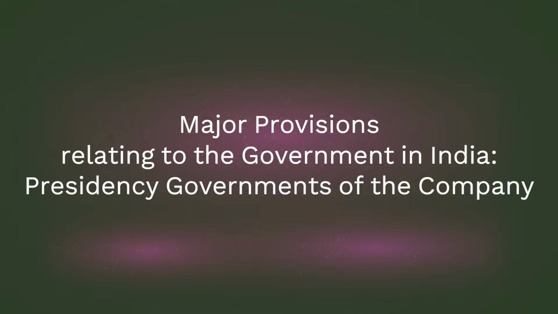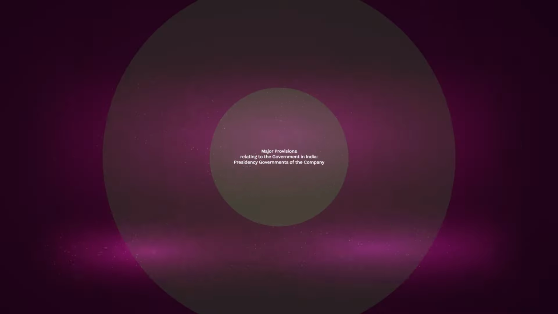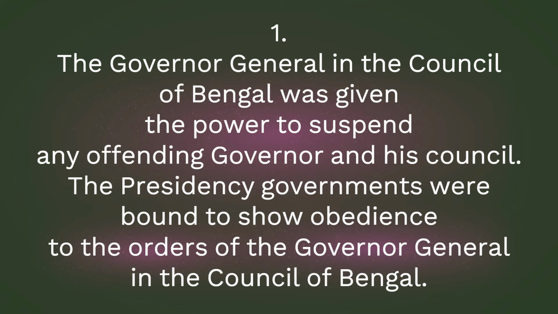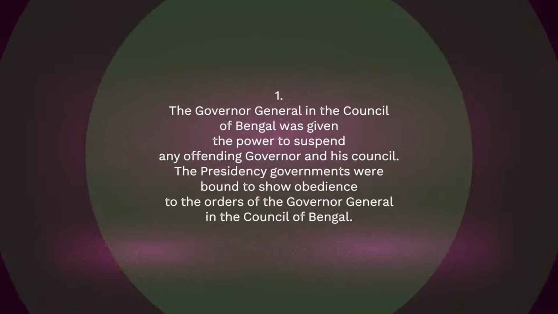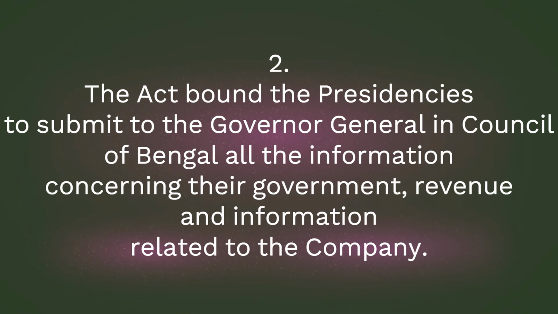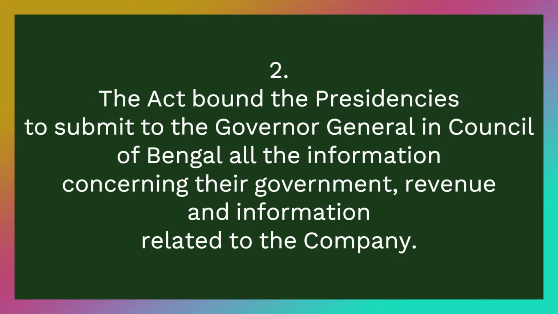Major provisions relating to the government in India. Presidency governments of the company. 1. The Governor-General in the Council of Bengal was given the power to suspend any offending governor and his council. The presidency governments were bound to show obedience to the orders of the Governor-General in the Council of Bengal. 2. The Act bound the presidencies to submit to the Governor-General in Council of Bengal all the information concerning their government, revenue and information related to the company.